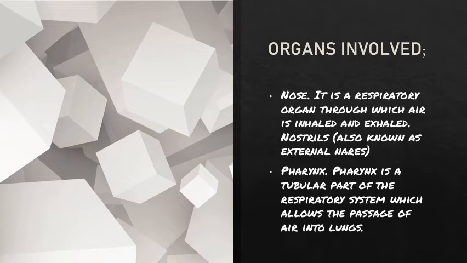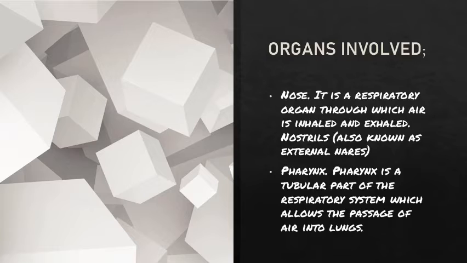Now we are going to see the organs which are involved in respiration. First, nose. Nose is a respiratory organ through which air is inhaled and exhaled. Nostrils, also known as external nares, protect us from inhaling harmful air, like polluted air. And the nose is the entrance of the air to go into the body.